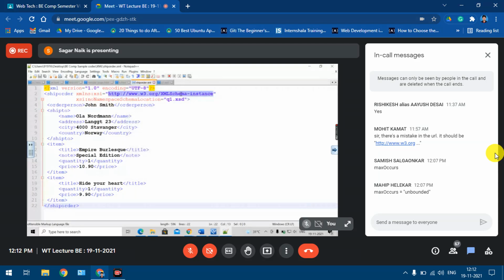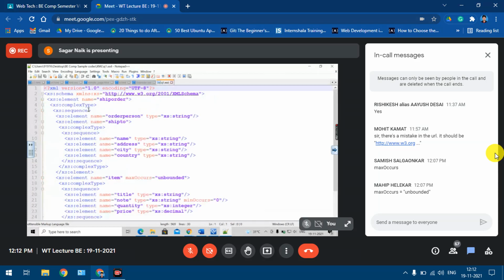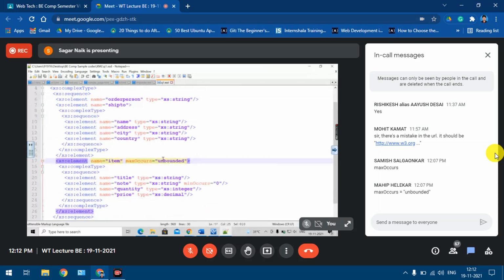So if I try to make some changes, let's remove that. Remove this item as unbounded. So it should detect the error. Understood? It should say that there are some problems.